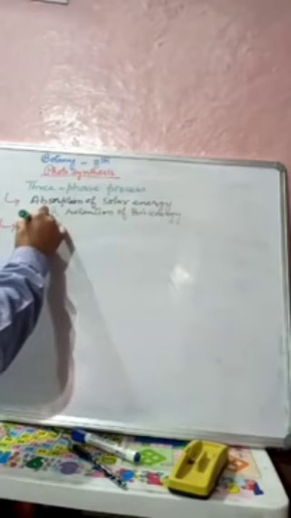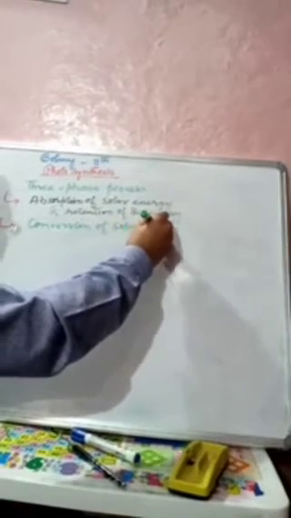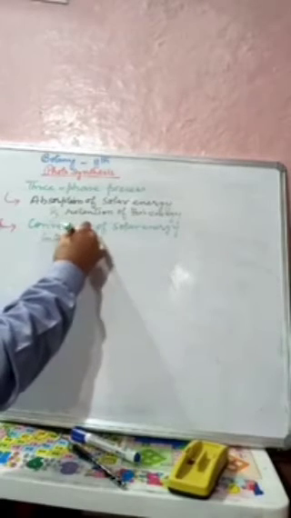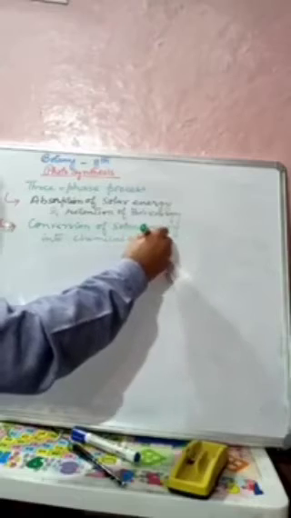Now the second step, what is the second phase? That is simply the conversion of solar energy into chemical energy. It is the second process, how this solar energy is converted into the chemical energy. That's the second phase.